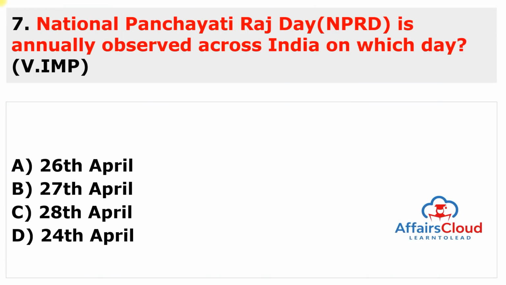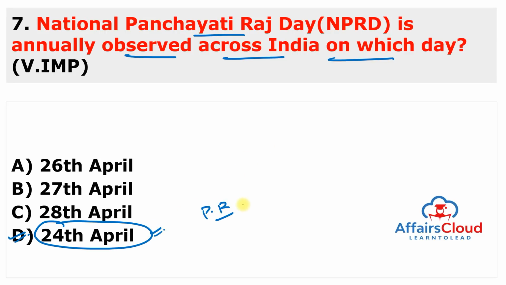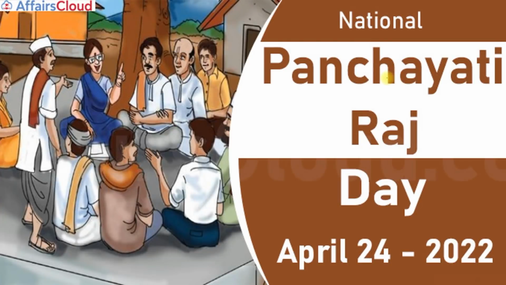Moving to next question. National Panchayati Raj Day is annually observed across India on which day? So very simple question, very static question. The answer of this question is 24th of April. The answer is D, and it is to celebrate the constitutional status accorded to the Panchayati Raj system in India. So you can see here National Panchayati Raj Day is observed every year on 24th of April.